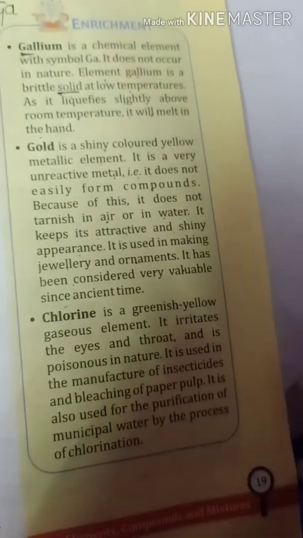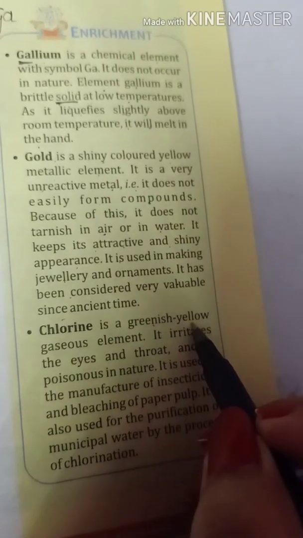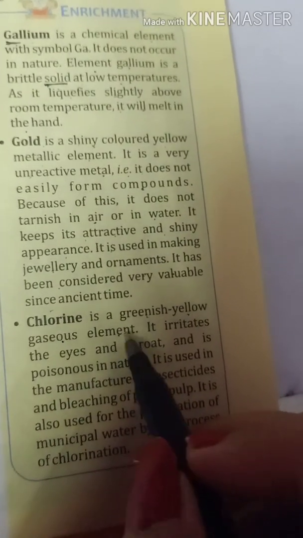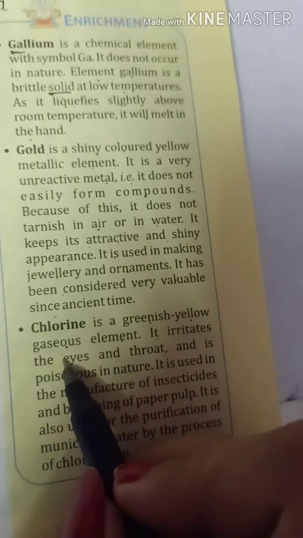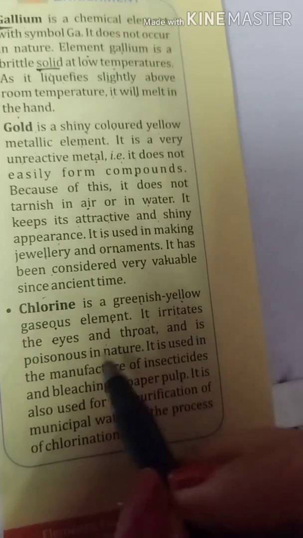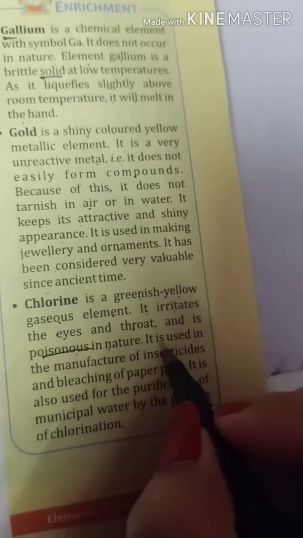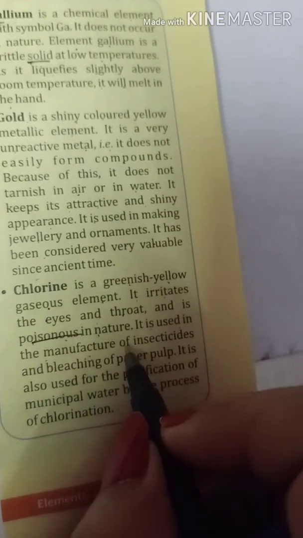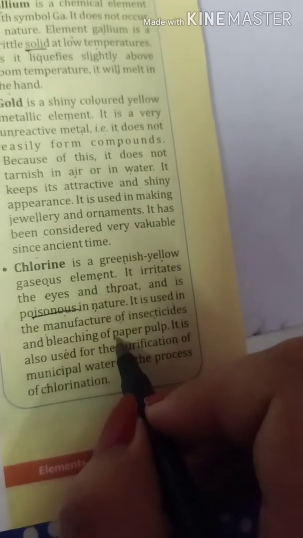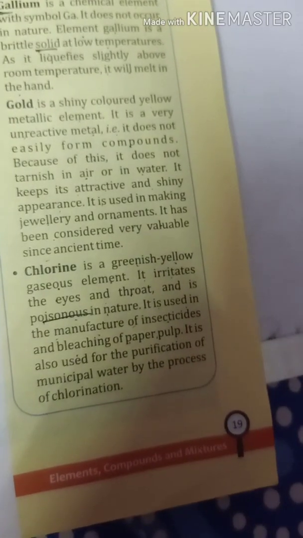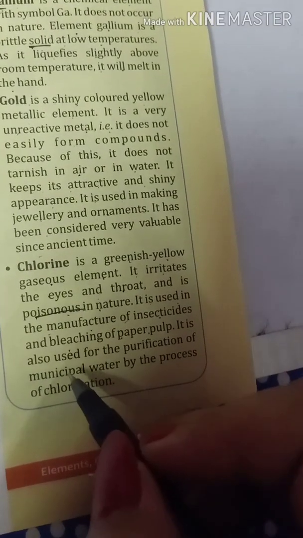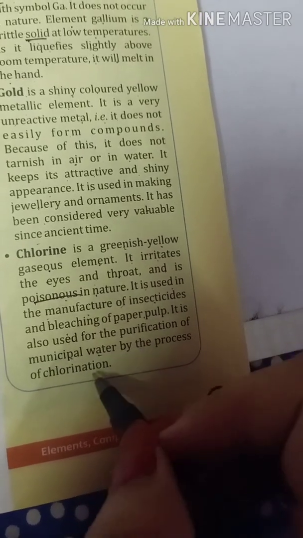Next is chlorine. Chlorine is greenish yellow gaseous element. It irritates the eyes and throat and is poisonous in nature. Underline, it is poisonous in nature. It is used in manufacture of insecticides and bleaching of paper pulp. It is also used for purification of municipal water by the process of chlorination.